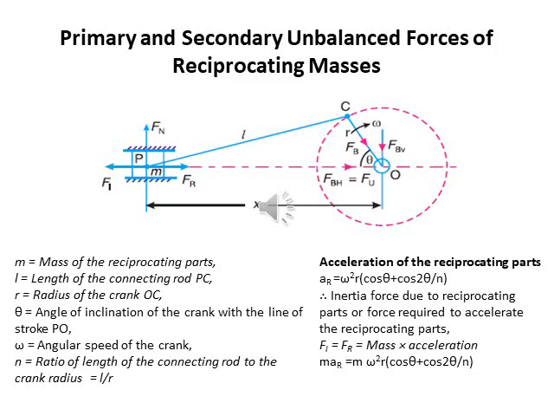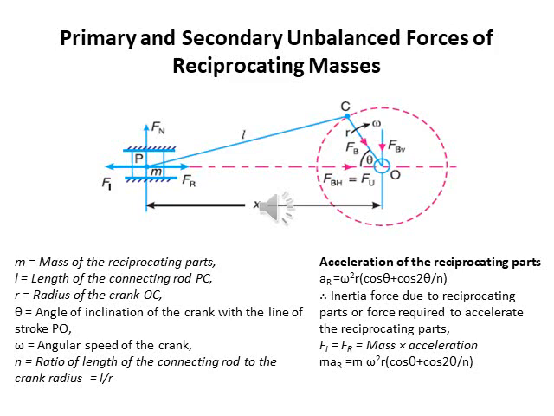So the acceleration of the reciprocating parts, a_R, equals omega square R (cos theta plus cos 2 theta upon n). As you know, the inertia force due to reciprocating parts is the force required to accelerate the reciprocating parts. So we say that Fi equals Fr, which is equal to mass into acceleration. For this we get m omega square R (cos theta plus cos 2 theta upon n).